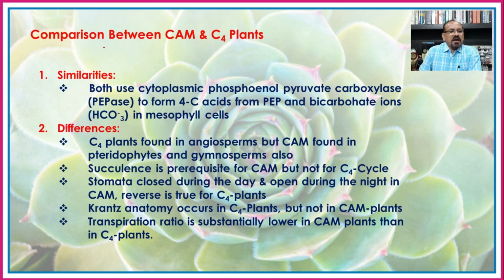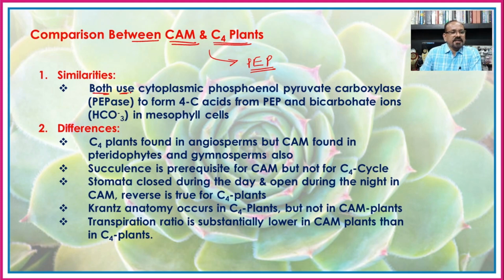If we compare now the crassulacean acid metabolism with that of the C4 plants, earlier we have seen the carbon dioxide acceptor, that is phosphoenol pyruvic acid. So that is same in CAM pathway as well as the C4 plants.